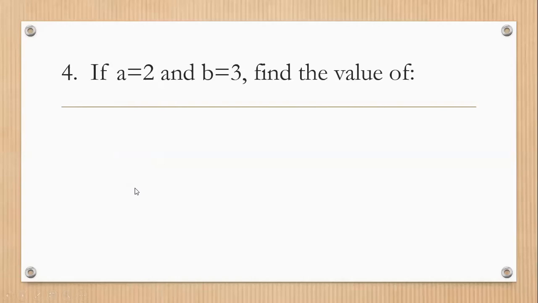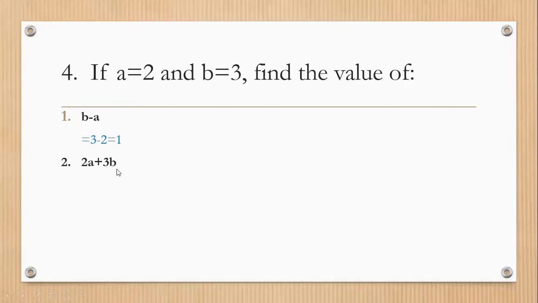Now, value putting questions are there. For example, if a is equal to 2 and b is equal to 3, find the value of b minus a. Okay, the values are given to you. You have to put these values in the given expression to get the answer. b minus a. First, you have to write down the value of b, that is 3, and then the value of a, that is 2. That means 3 minus 2. This is the value putting question, right? Then 3 minus 2, we get the answer 1.